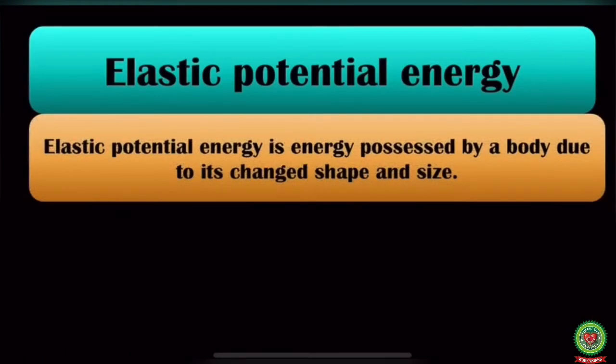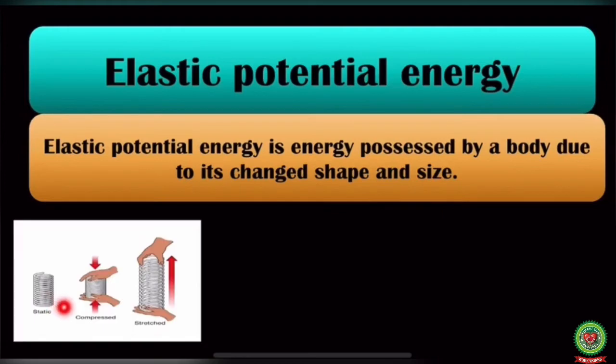Let us discuss about elastic potential energy now. Elastic potential energy is energy possessed by a body due to its changed shape and size. Here we have a spring which is in static state, which means no force is applied on it. When we apply some force on it, here it is in compressed state. Its shape is changed, so elastic potential energy is stored in it. When we apply force to stretch it, again we are changing its shape. So in this case also, it possesses elastic potential energy due to change in its shape.